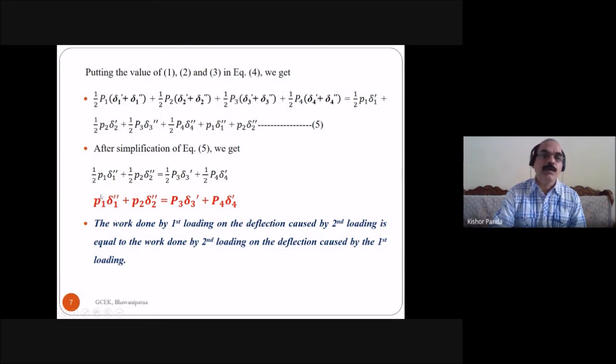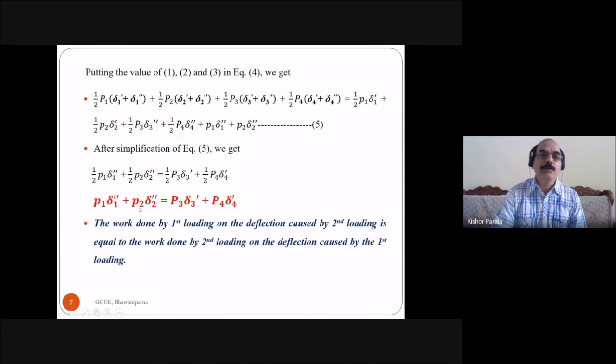P1 and P2 are the first loading, and delta 1 double dash, delta 2 double dash are the deflections due to the second loading. Here P3, P4 is the second loading, and delta 3 dash, delta 4 dash are the deflections due to the first loading.